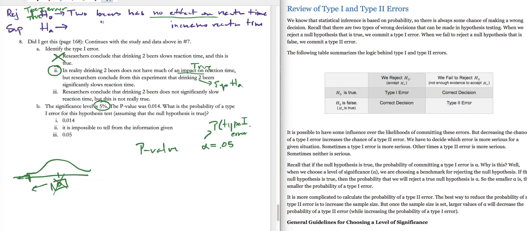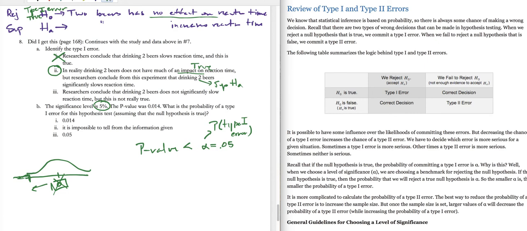And I just want to remind you that in reality, how you set this significance level is quite complicated. You have to assess what each of these errors will mean, assess which is worse, and then decide how to balance the probability of these 2 errors because they are at odds with each other. To make one smaller, the other one gets bigger. But how to find that balance is just beyond the scope of an intro to stat class. So we just say 0.05 and we leave it at that. But please understand that in reality, it's much more complicated.